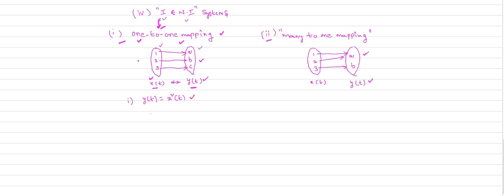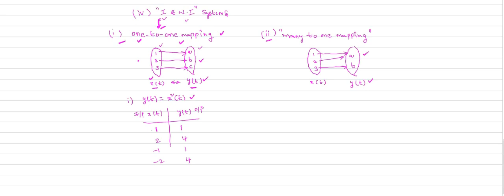How can you check? Let us consider x of t here and y of t here. You prepare a table for this. This is your input and this is your output. Let us consider your input is 1. Then y of t is 1. For input 2, you will get 4. For input minus 1, you will get 1. For input minus 2, you will get 4.